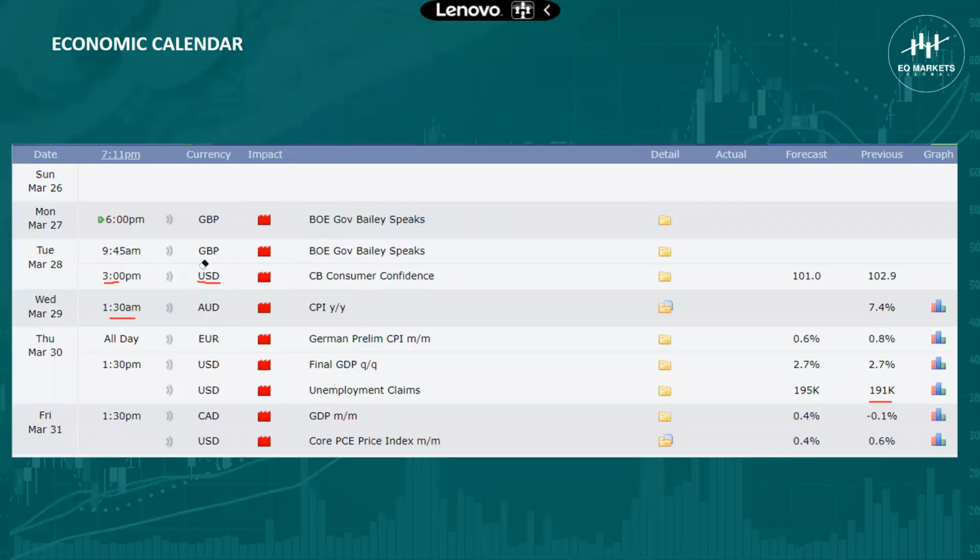And then also going forward, on Friday, we have the GDP month on month for the Canadian dollar and also the core PCE for the USD, all happening at 1:30 p.m. Nigerian time. So these are the high impact expected news that we will be getting to see this week, for the last week of March, the last trading week of March, actually.